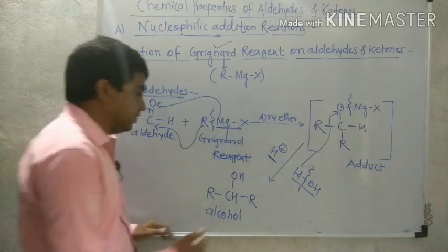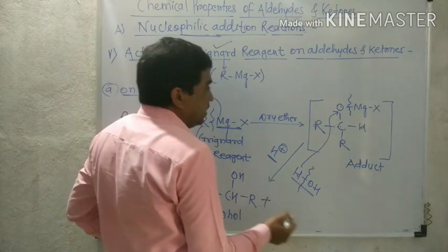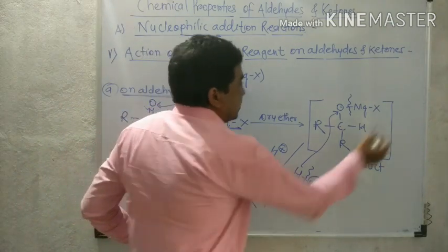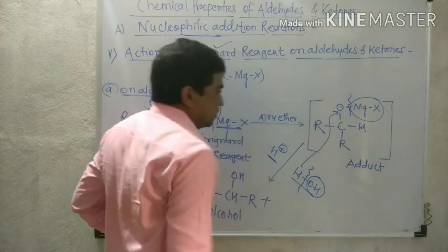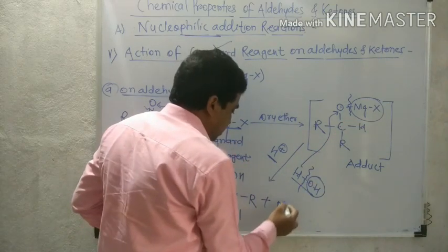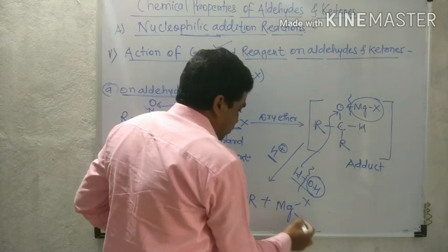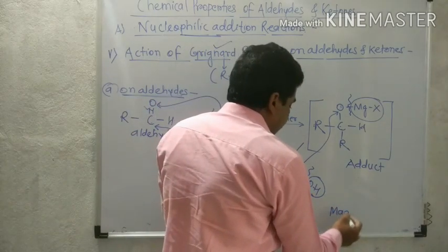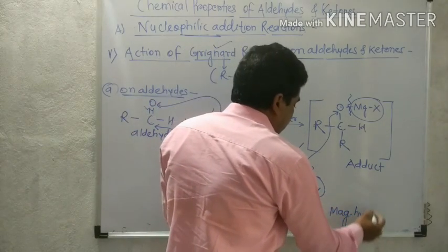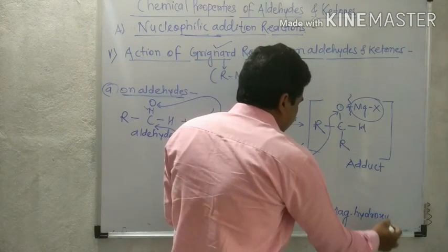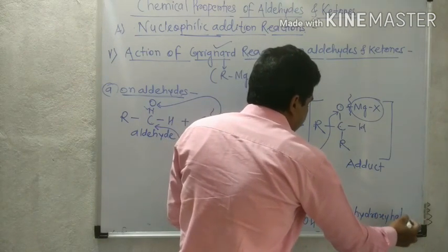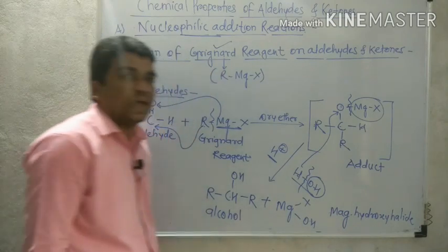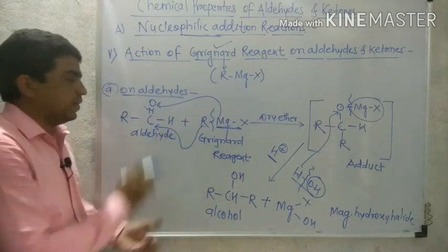We will discuss it in the exam. What is remaining? OH and MgX, so MgX-OH. What is the name of this compound? Magnesium hydroxy halide, as a byproduct.